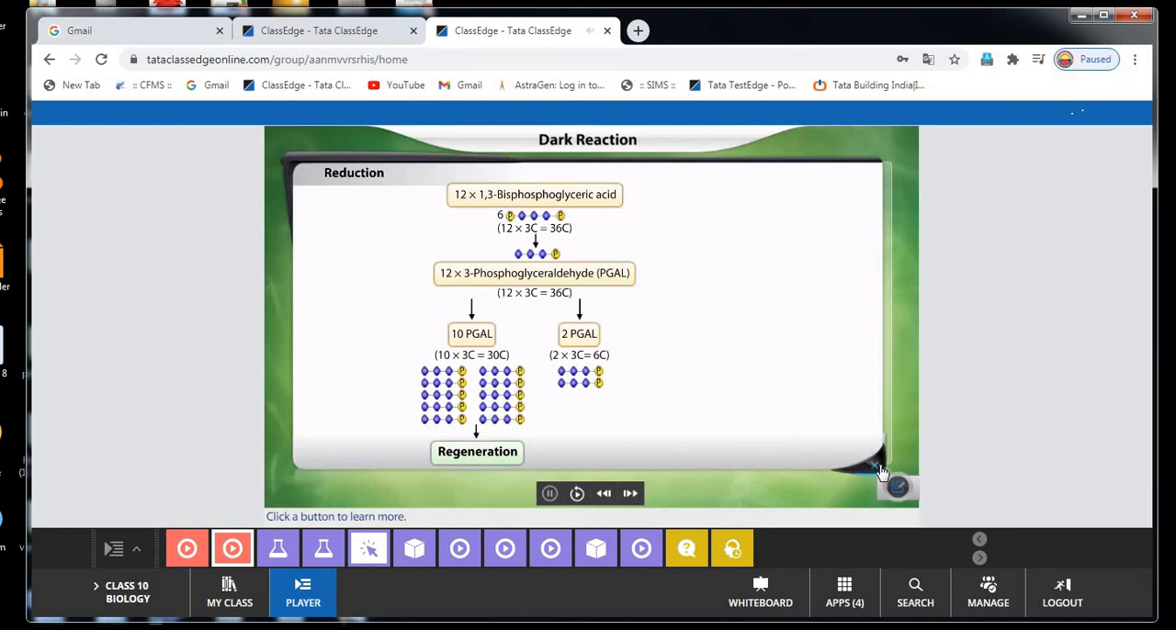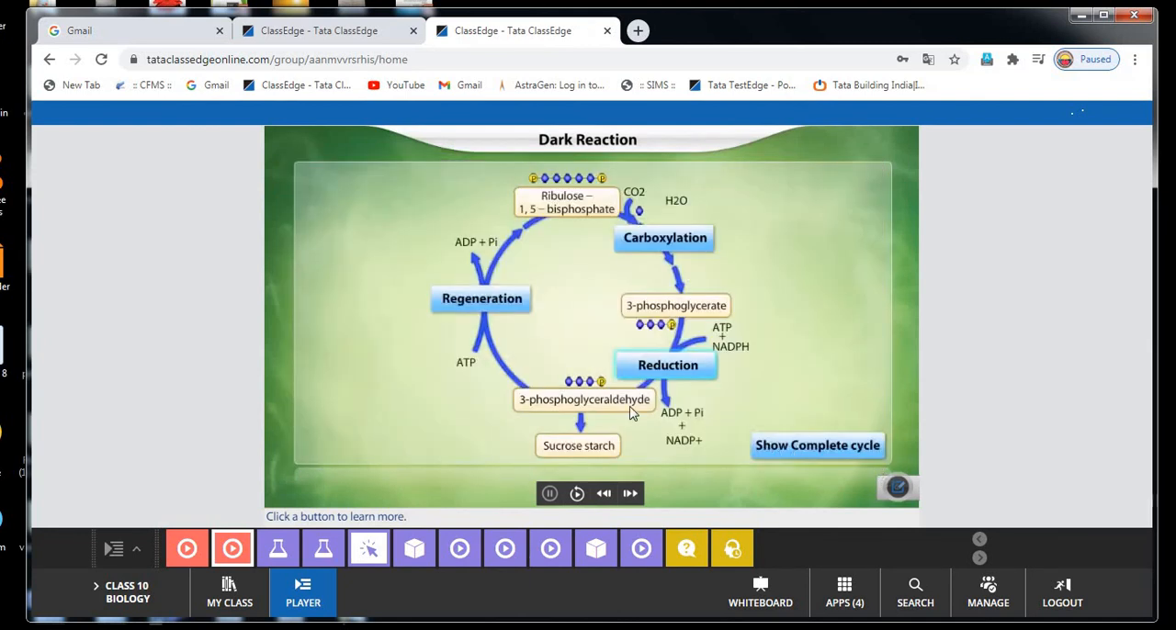Okay, students. The next stage is called regeneration. In this regeneration, glyceraldehyde 3-phosphate is converted into glucose. 2 molecules of phosphoglyceraldehyde are added to form 1 molecule of glucose. So finally glucose is converted into starch for storage.